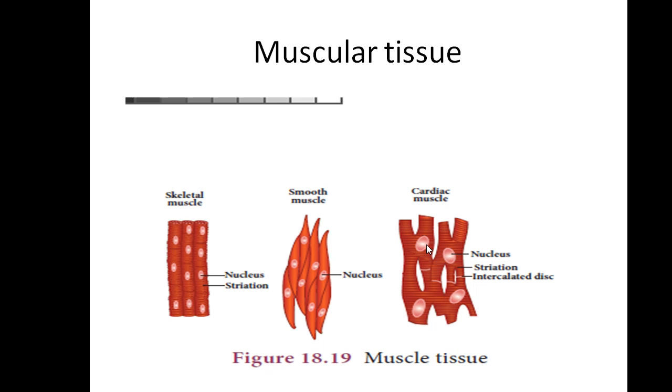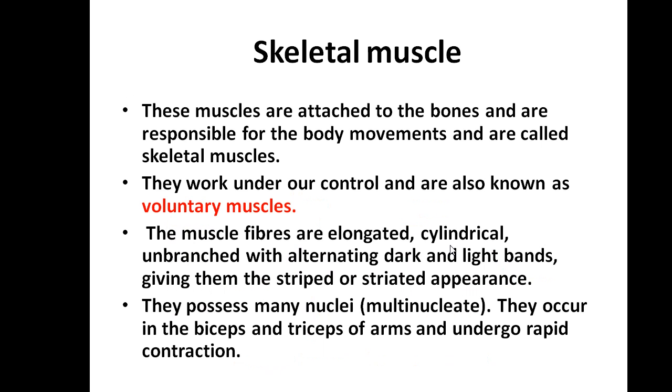Next, cardiac muscle is a branched striated muscle. Smooth muscle is also called non-striated muscle. Skeletal muscle is also called striated muscle. Cardiac muscle is also called striated with intercalated disc. It is branched and made up of cylindrical myofibrils, and in between that you can appreciate the intercalated disc in cardiac muscle.